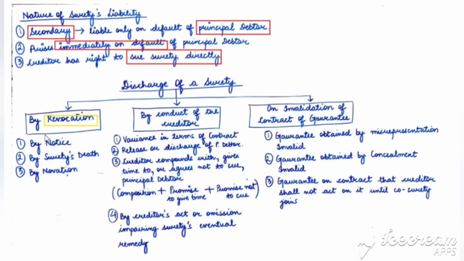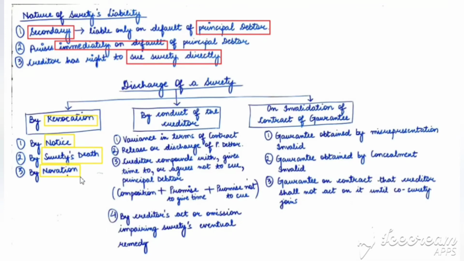By giving notice: if the surety gives notice of him getting discharged from the contract, he can very easily leave the contract of guarantee. Then on surety's death: if the surety is no longer alive, how can he be in the contract of guarantee? As soon as the surety dies, he is discharged from the contract of guarantee.